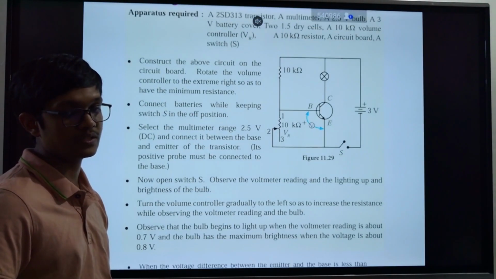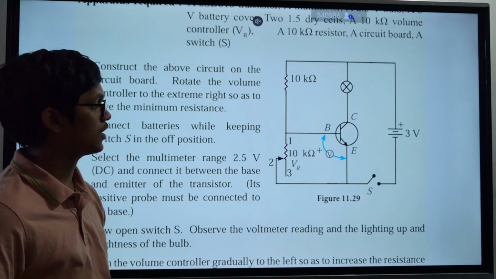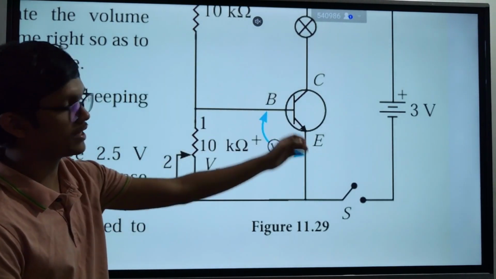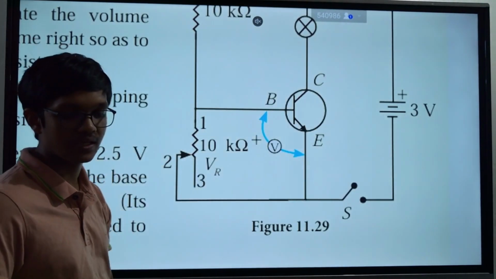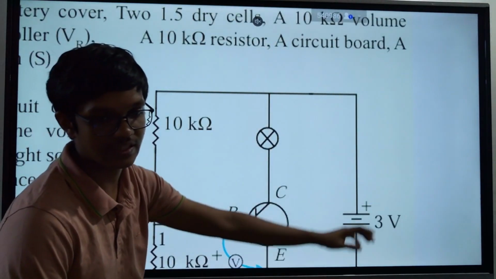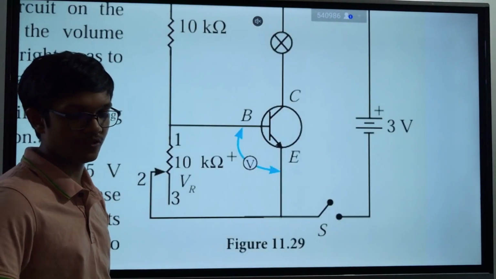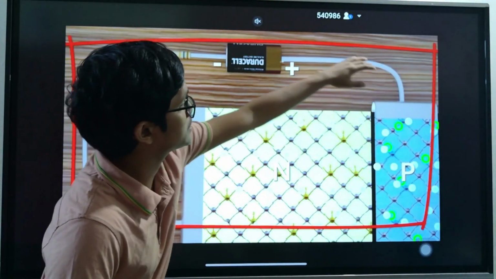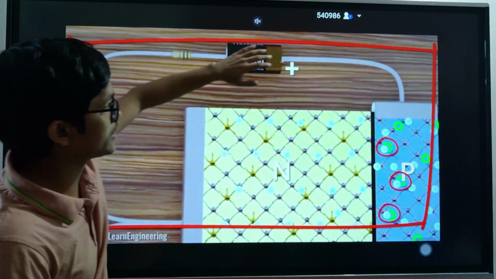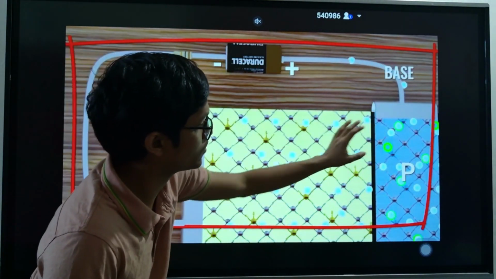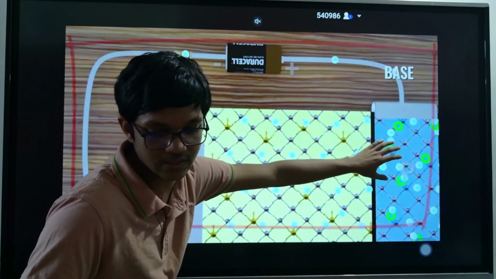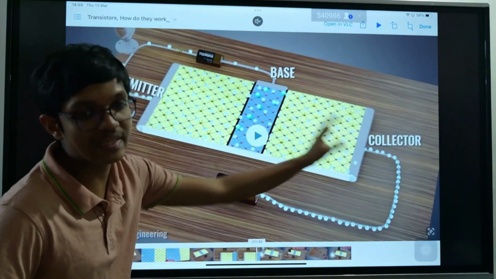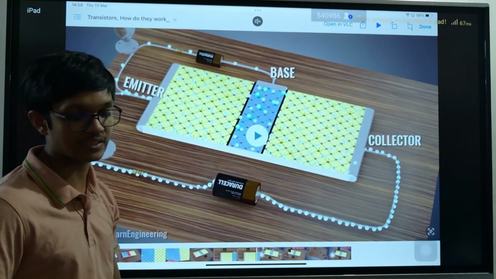Then again, we can use this as a switch also. How? As you know, first of all, this base emitter should be forward biased. When you forward bias this circuit, then only this circuit will turn on, as I explained. Because if there's no current going in this circuit, these electrons will not fall into this part. If these electrons don't fall into this part, then the collector won't have any electrons to steal.